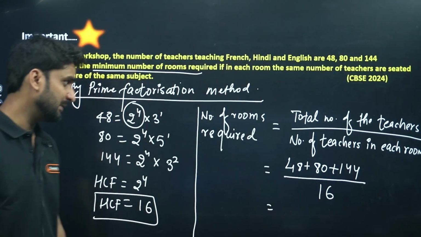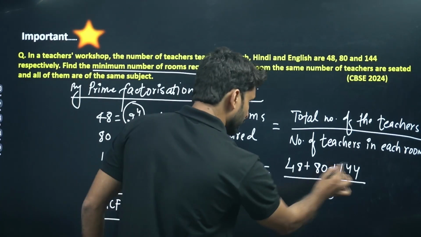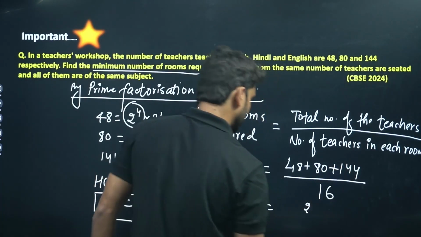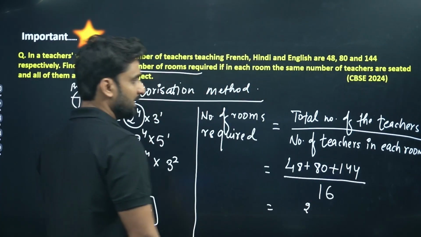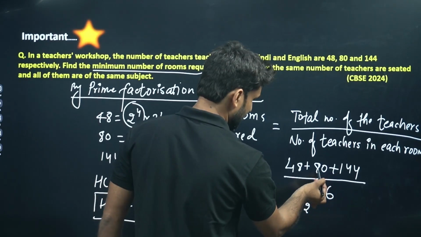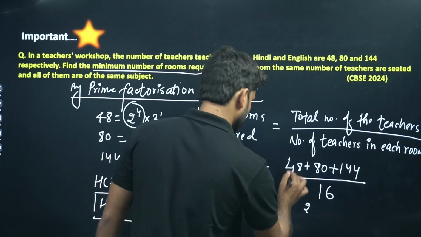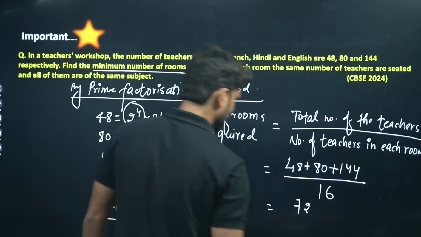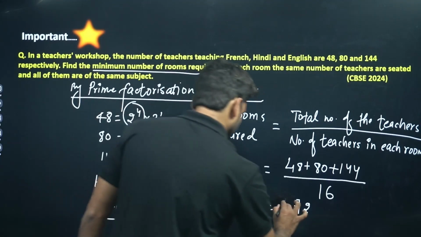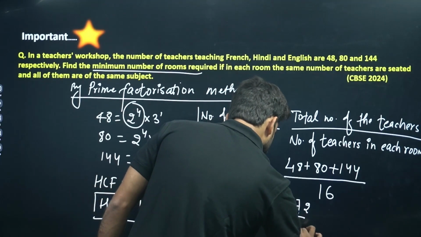Okay, so what will be the result? 8 plus 4 is 12, 2 carry 1, 5 plus 8 is 13, 13 plus 4 is 17, 7 carry 1, so the sum is 272, divided by 16.